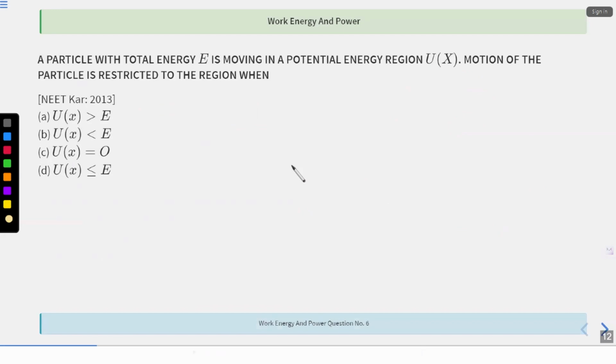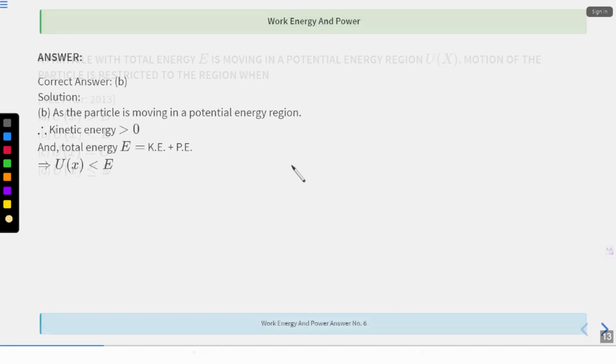Next. A particle with total energy E is moving in a potential region U of x. The motion of the particle is restricted to which region? See, as a particle is moving in the potential region, we know that if kinetic energy increases, then potential energy decreases, correct? Now, if a particle is moving, that means kinetic energy is greater than zero.